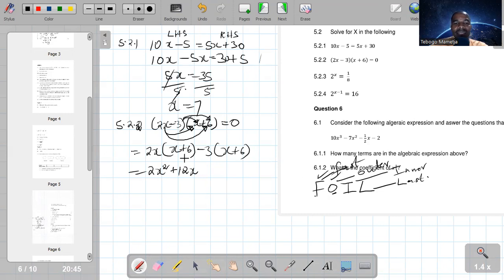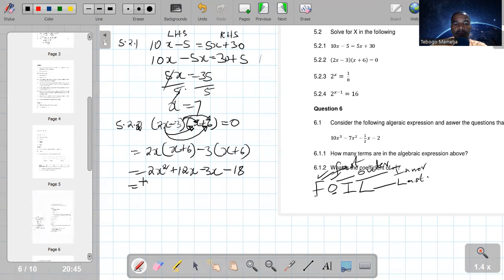Now we do inner and inner. So inner and inner is going to be negative 3 and x, which are inside 2x and 6. So we can call them inner and inner. Negative 3 times x is going to give us negative 3x. Then lastly, we do the last and the last. So the last and the last is going to be negative 3 times 6, which is negative 18.